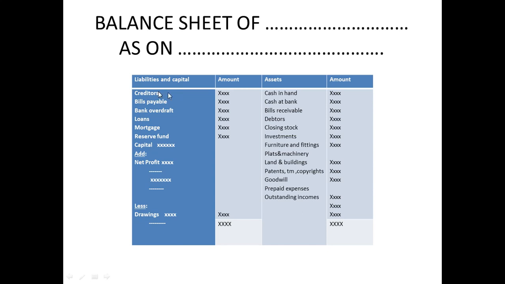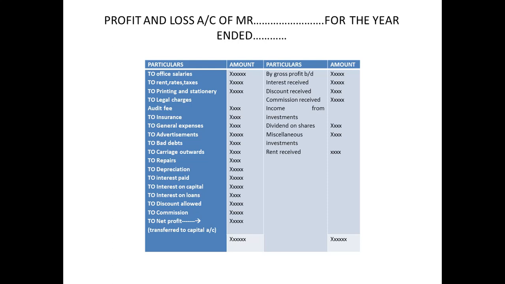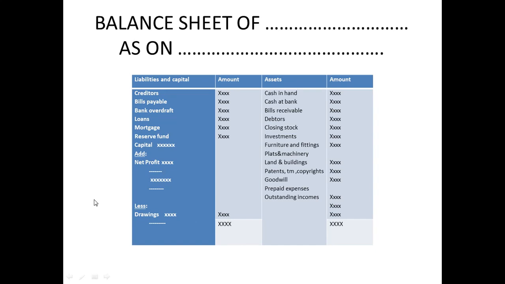The very first thing, we are not going to write down a particular amount over here, because this is a very important part. As I said previously, here profit is transferred to the capital account. Transferred to the capital account means this is what that capital is. In the question, if he gives you capital, you are going to add the profit coming from the profit and loss account. So over here, the left hand side is nothing but your liabilities and capital. Your right hand side will be assets.